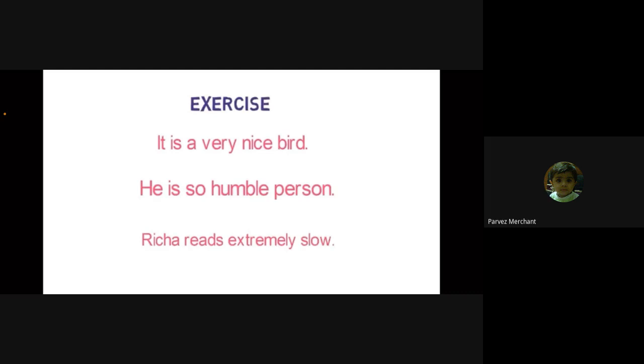Richa reads extremely slow. Let me see who gives the correct answer at once. Now, directly just give me the answer, not stepwise. Think and give me the answer. I'm giving you 1 minute. Adverb निकाल देना है. And one hint I am giving, there is no article. A or N articles are not there in the sentence. Now give me the answer. Very easy it is. Thirty seconds left.